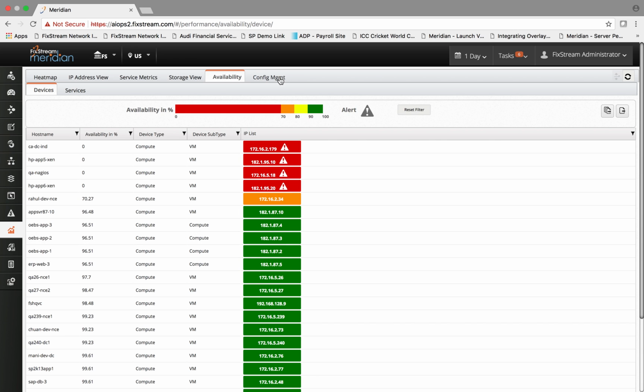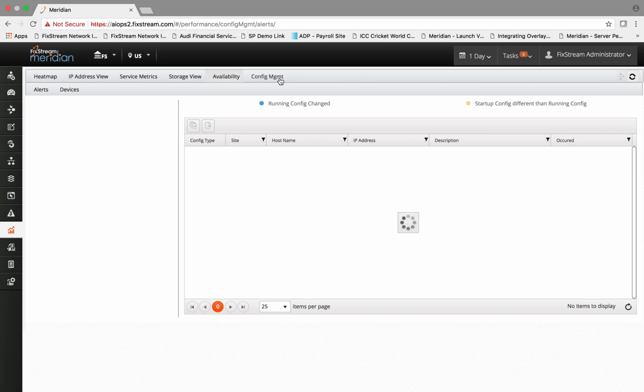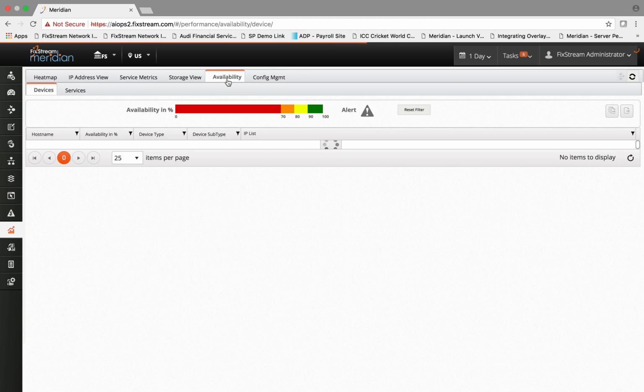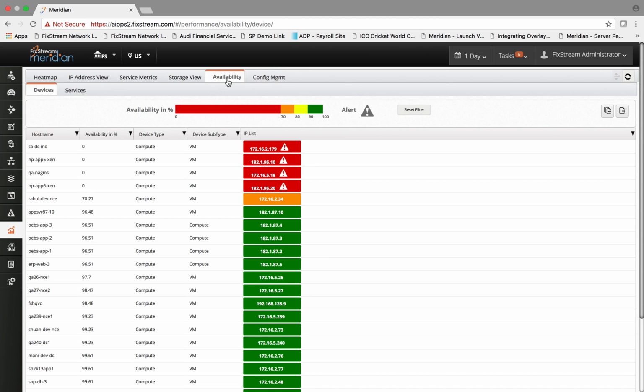Likewise, the config management is something that can be set by your operations team, whereby the network configuration data can be collected and stored in our time series database, and it can be analyzed to understand the difference that shows you if a config change has happened, and that becomes an alert and can be used as one of the inputs for troubleshooting.